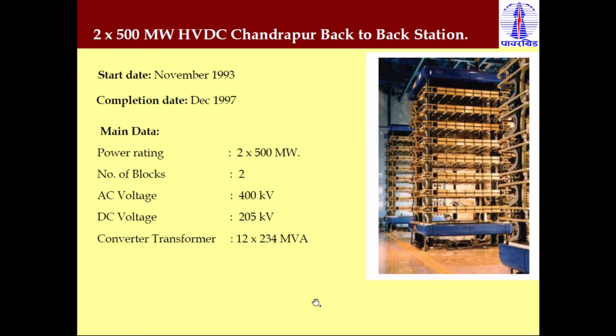This is another HVDC, the Chandrapur back-to-back station, which is also a bipolar system, started in November 1993 and completed and commissioned in December 1997. The main data: again it is bipolar, each pole 500 megawatt capacity, AC side voltage 400 kV, DC voltage 205 kV, and this requires 12 converter transformers, each rated 234 MVA.